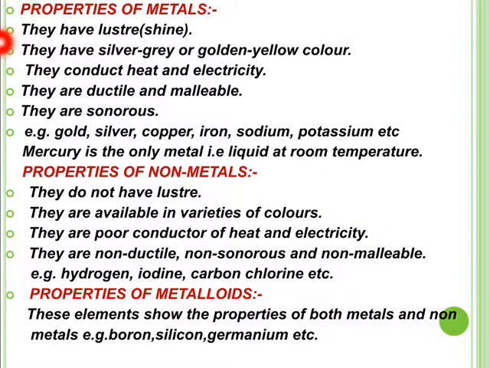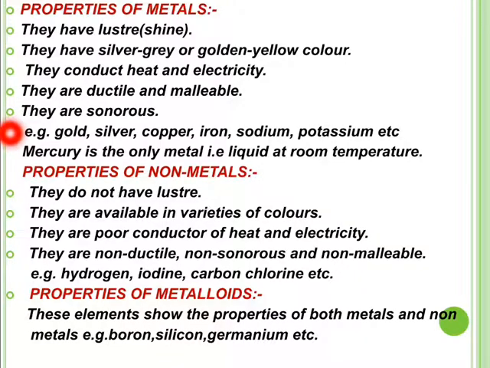Let us recall the physical properties of metals. Metals have luster or shine. They have silvery grey or golden yellow color. They conduct heat and electricity. They are ductile, meaning they can be drawn into thin wires. They are malleable, meaning they can be beaten into thin sheets. They are sonorous, meaning they produce sound when struck against a hard surface.